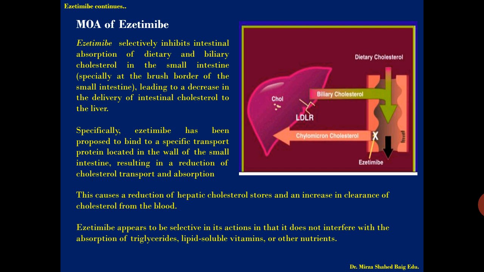when the hepatocyte feels that their level of bile acid is lower, they start taking up the LDL concentration from the circulation of the blood through the LDL receptor. It is shown in the diagram also, LDLR, which means the LDL receptors.